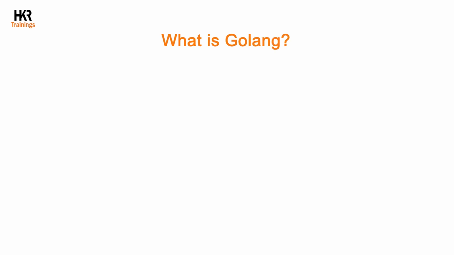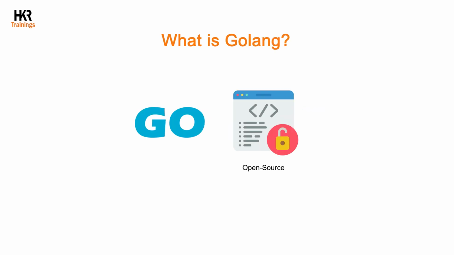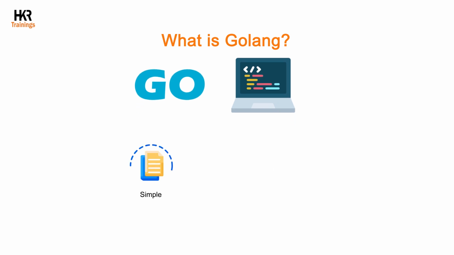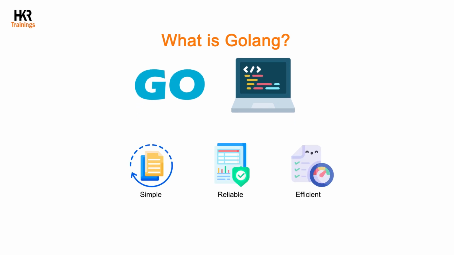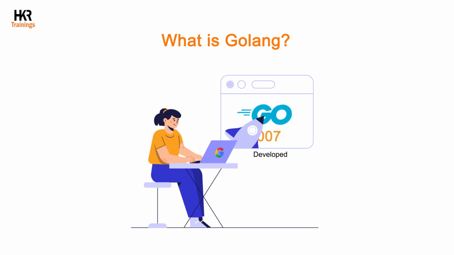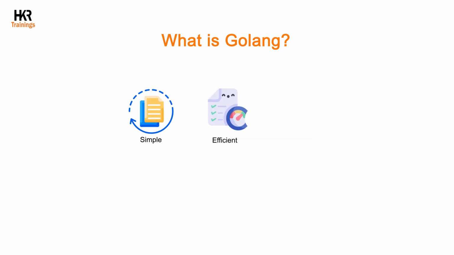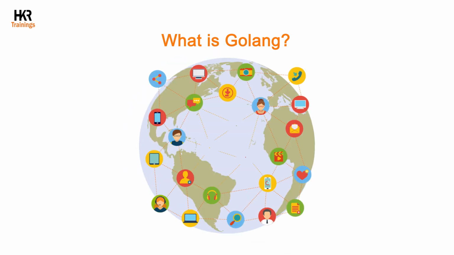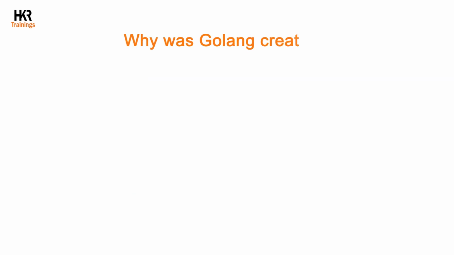What is Golang? Golang, also called Go, is an open-source, statically typed programming language built for designing simple, reliable and efficient applications. Golang was developed by Google in 2007 and was released in the year 2009. It is a simple, efficient and easy-to-learn programming language, and a popular choice for developing scalable network services, web applications and command-line tools.